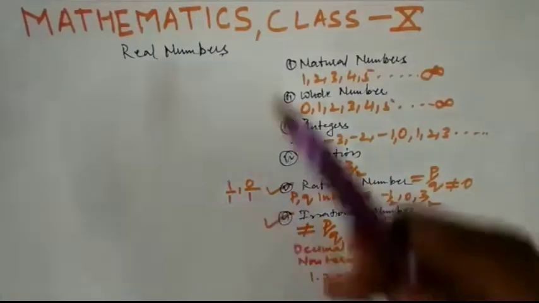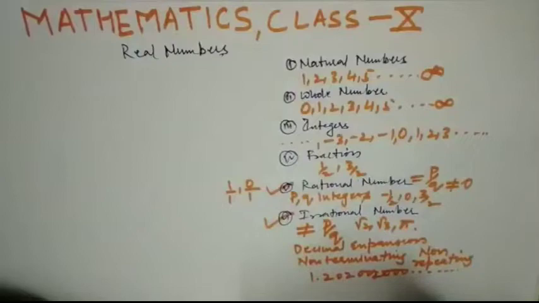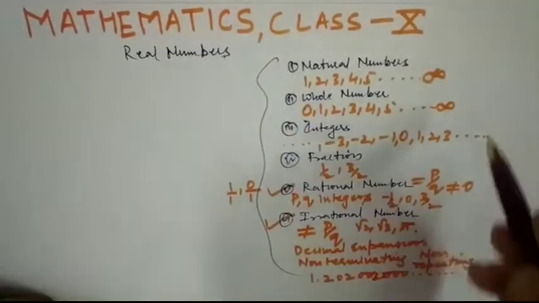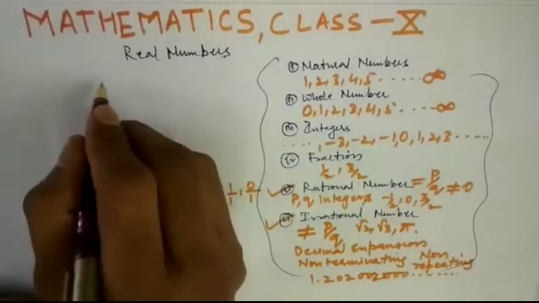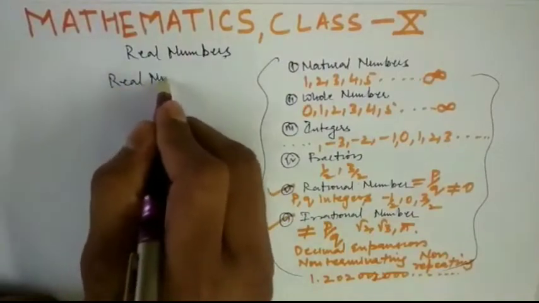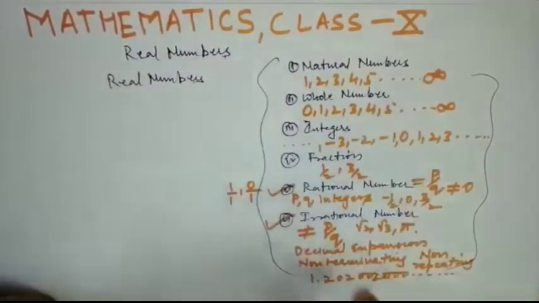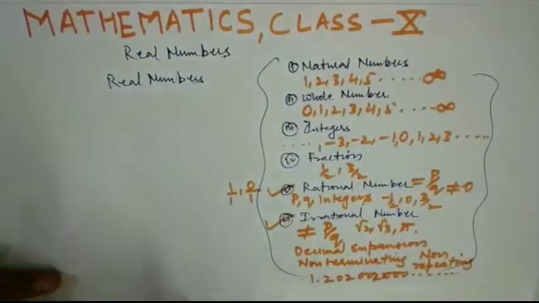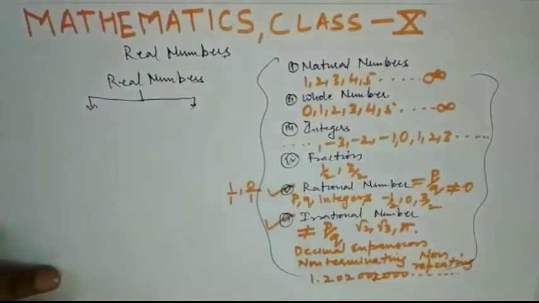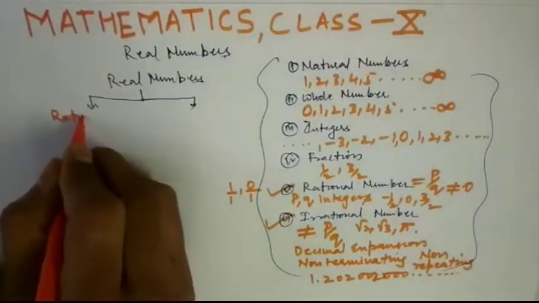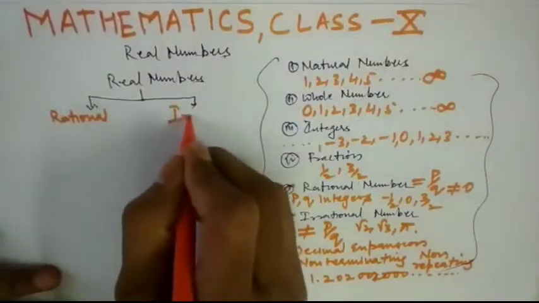So all these numbers we have already studied in class 6, 7, 8 and 9. What are all these numbers called? All these numbers are known as real numbers. Or simply we can say real number is the collection of rational numbers and irrational numbers.